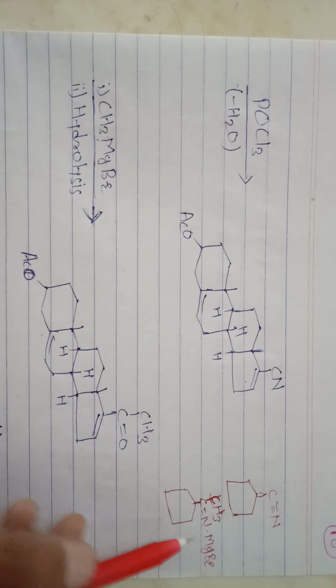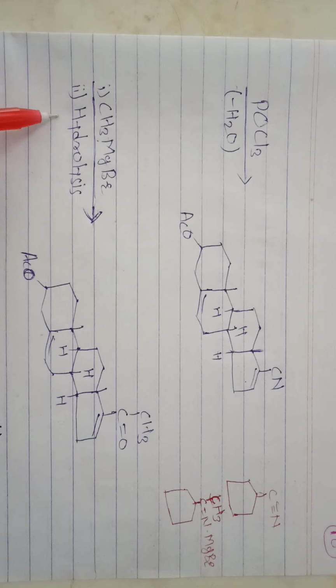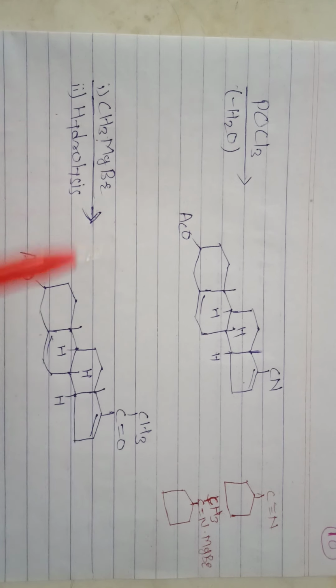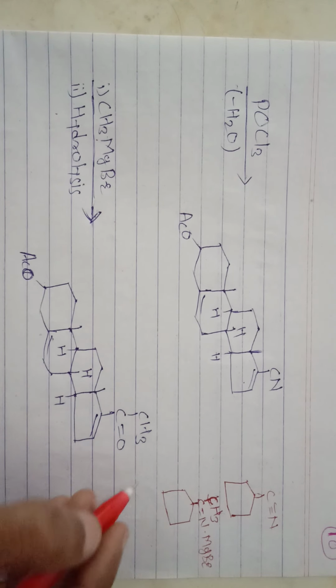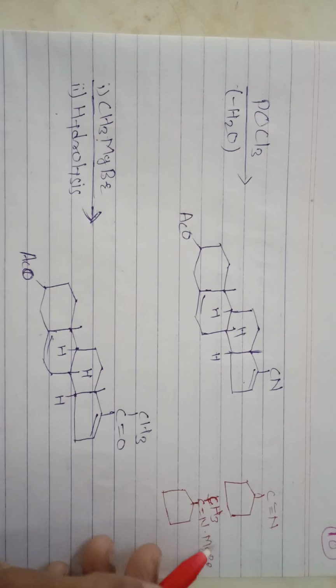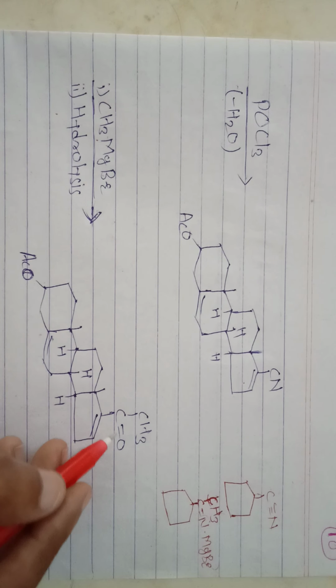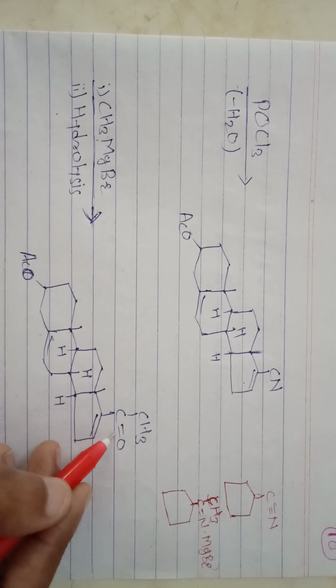Then next is the hydrolysis, and MgBr and N are removed and the ketonic group is formed.